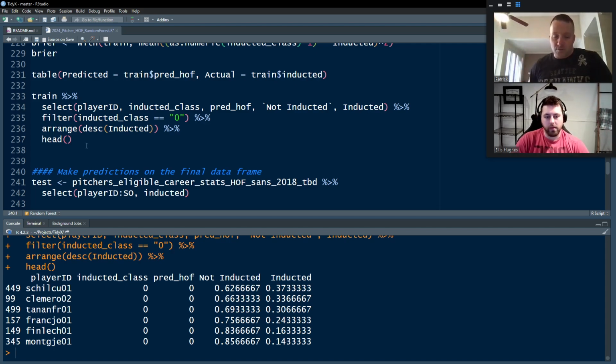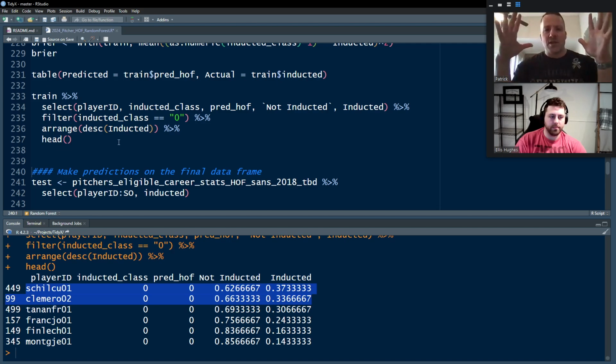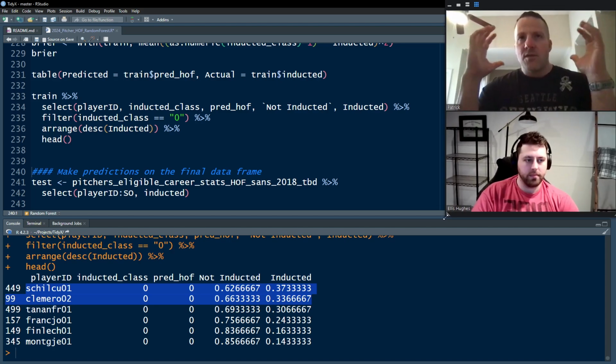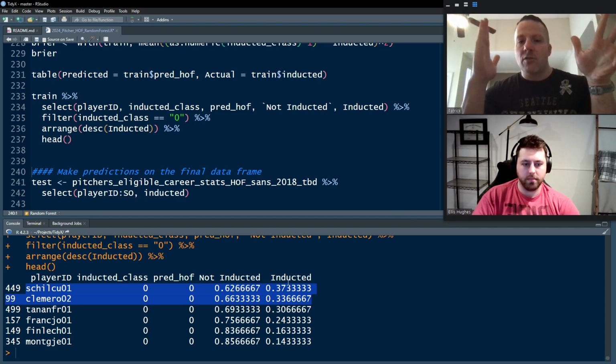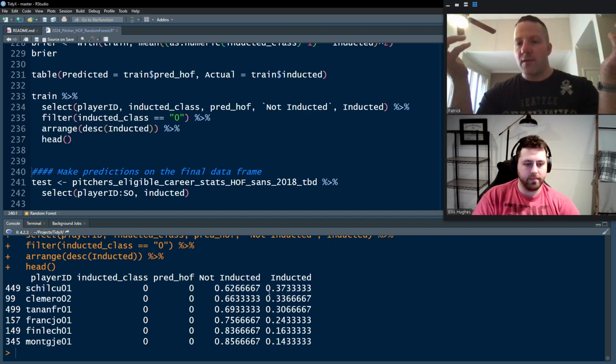So it's the same guys that we've talked about: Curt Schilling, Roger Clemens, those kind of guys. One of the things to be aware of is in these classification tasks, when you're predicting the class of interest, the default is to set the threshold at 50%. So these guys have not been predicted a 1 because they are not over 50%.